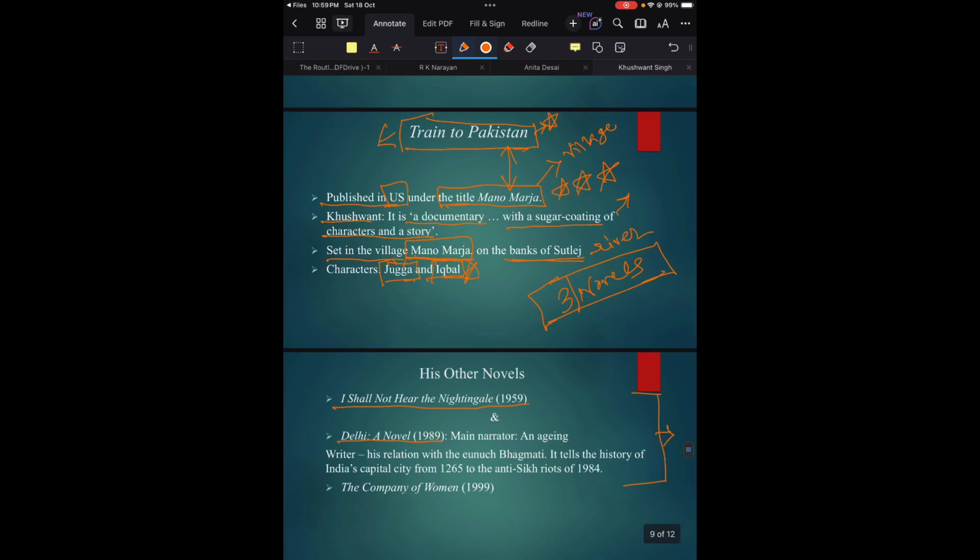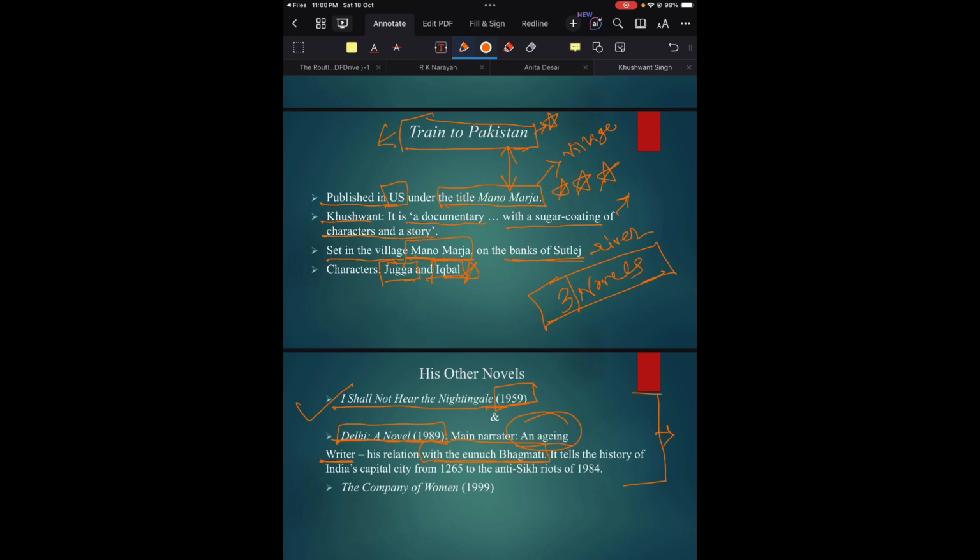So among these three important novels of Khushwant Singh, one is Train to Pakistan, another is I Shall Not Hear the Nightingale, published in 1959. Then Delhi, a novel published in the year 1989. In Delhi, the main narrator is an aging writer, and it depicts his relation with the eunuch Bhagmati. So this is important information from the exam point of view.